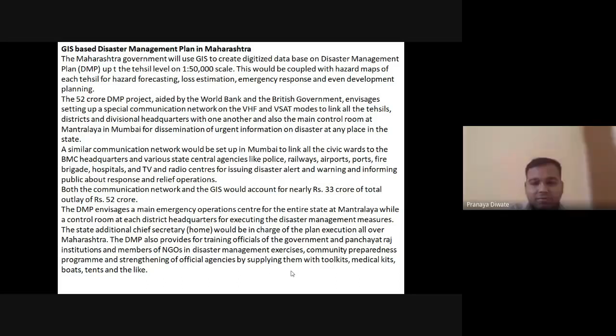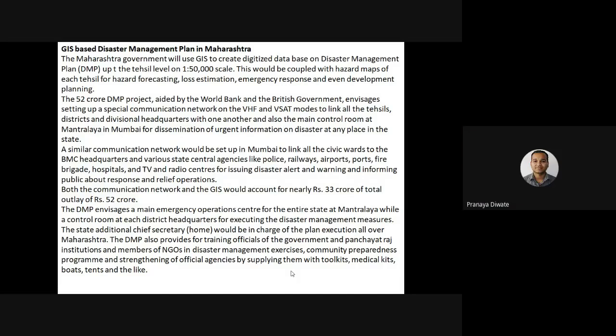So we can have a map of this hazard and all. The DMP covers the main categories, with a control room for the entire state and one at each district headquarters. So this is how you can have it.